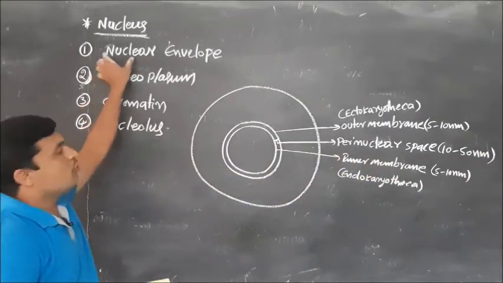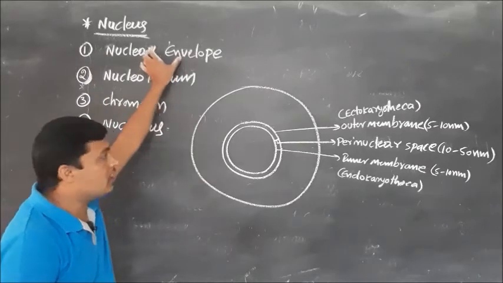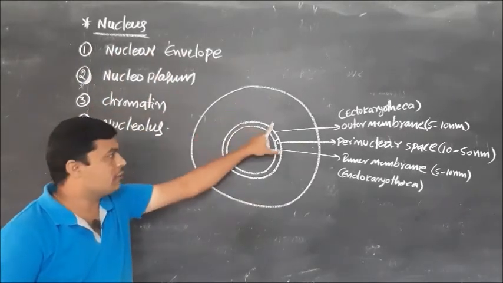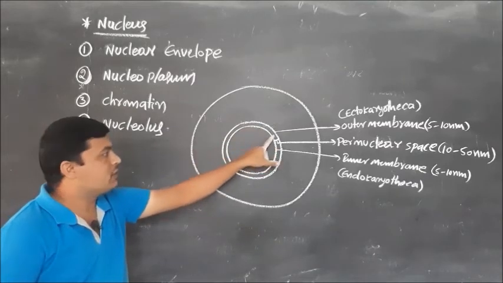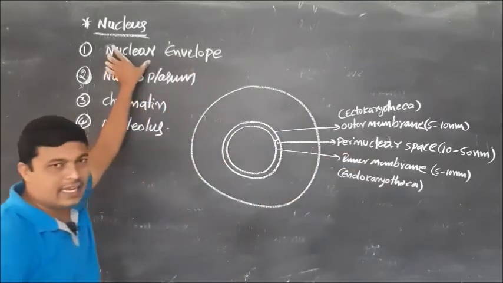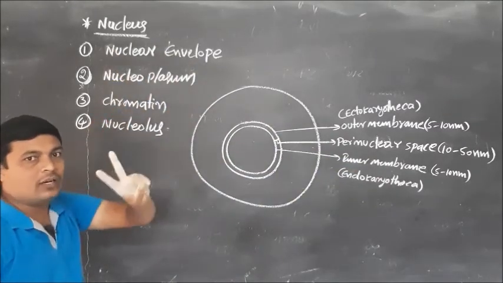Just observe here, nuclear envelope. What is the nuclear envelope? The nuclear envelope means the nucleus is surrounded by 2 membranes, the outer membrane and the inner membrane. The space between these 2 membranes is considered the perinuclear space. So this is the nuclear envelope, which contains 2 membranes.